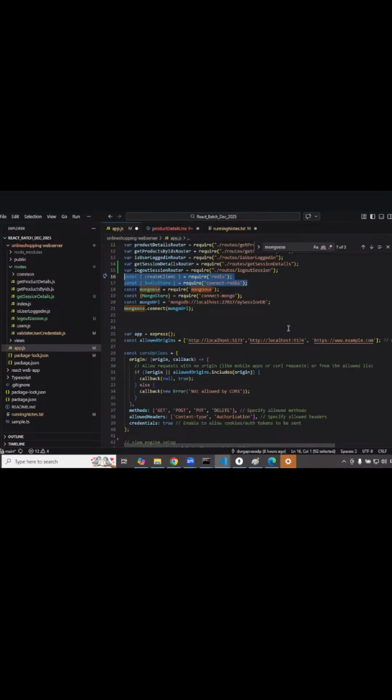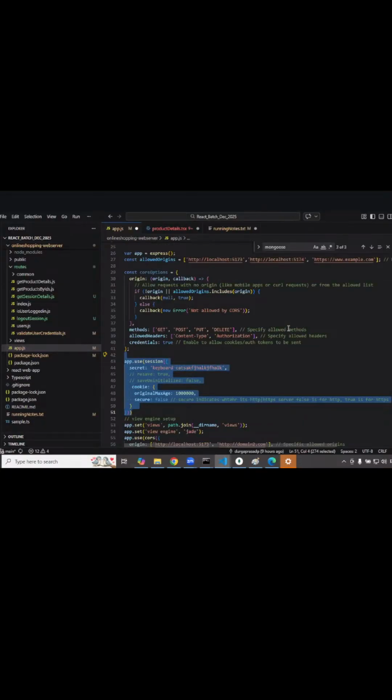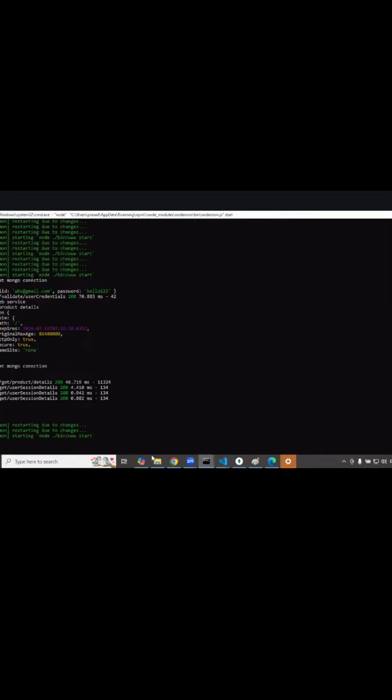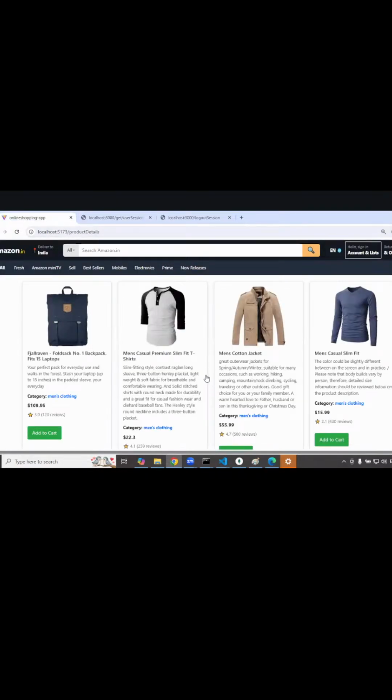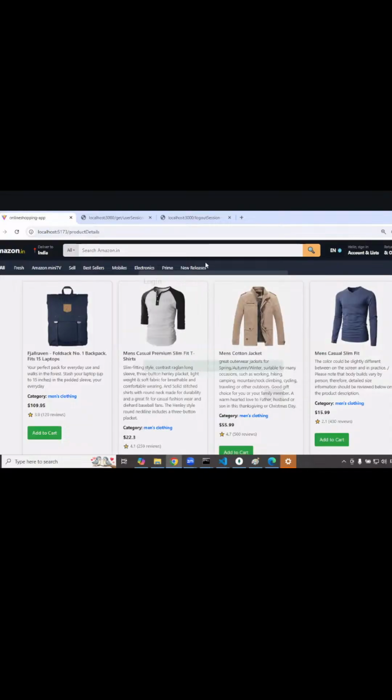Some changes I have done here. Is the restart done? Okay. Now I say session detail. This is how it is. When I say login, this is how it is logged in. Thank God, it has come. Now, if you see, this is the user who has logged in.